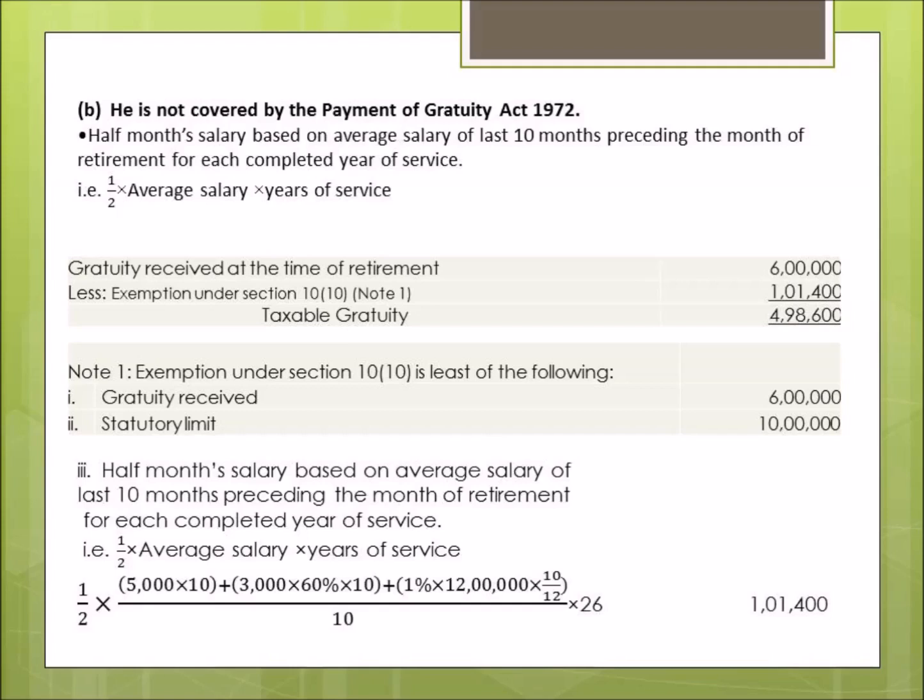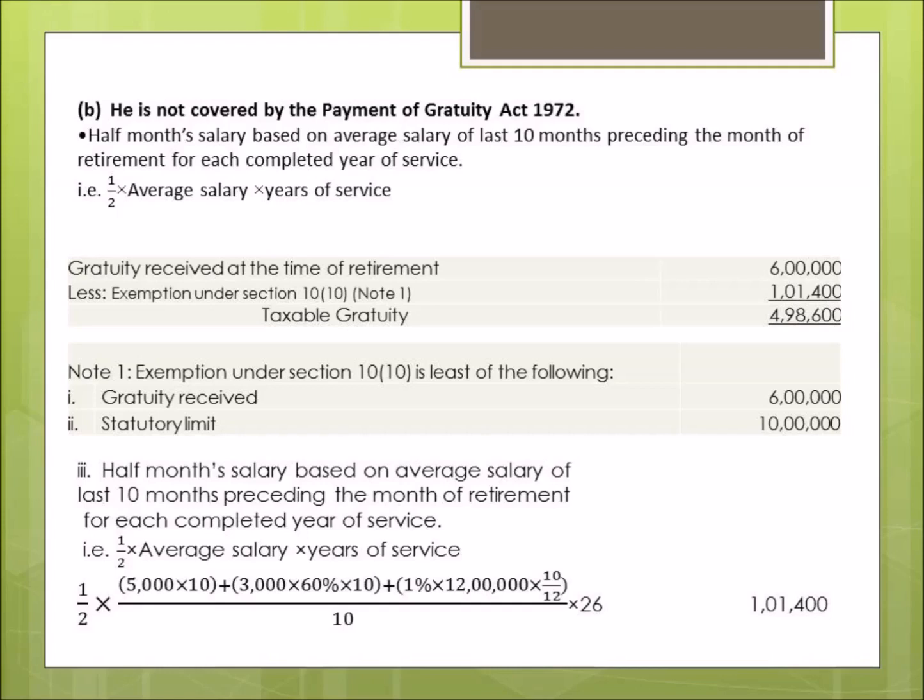up the commission on total turnover. The commission is 1% of the total turnover for the year. So 1% of total turnover is 1% into 12 lakh. That will give the total commission for the year. So that will be divided by 12 and multiplied by 10 to get the commission for 10 months.